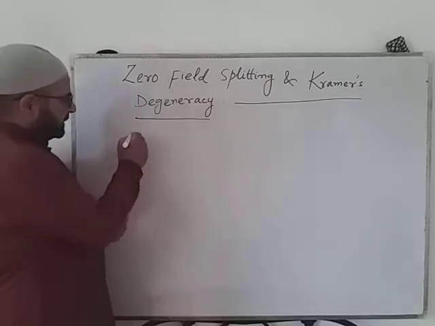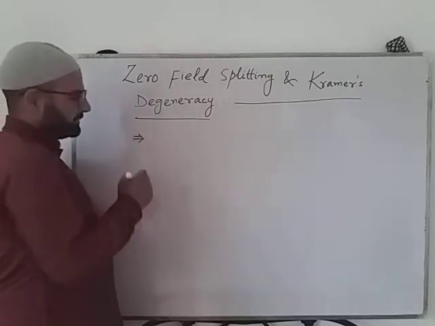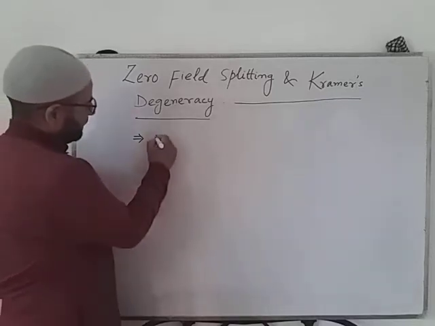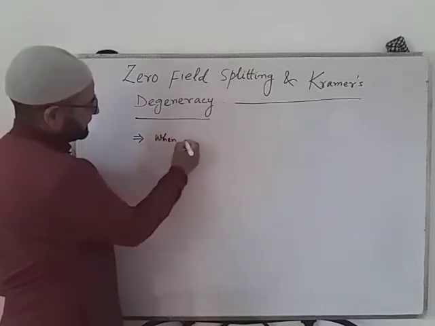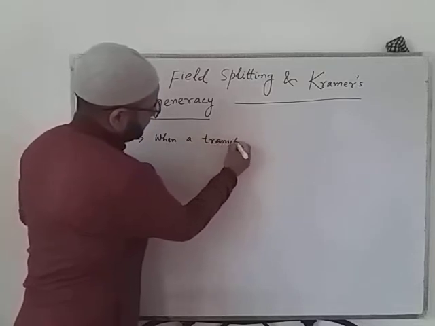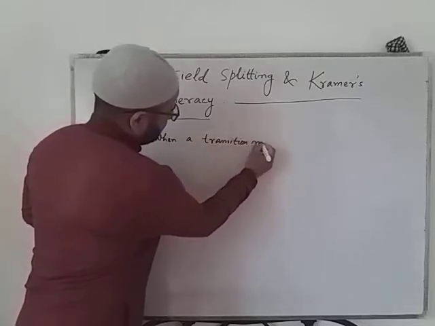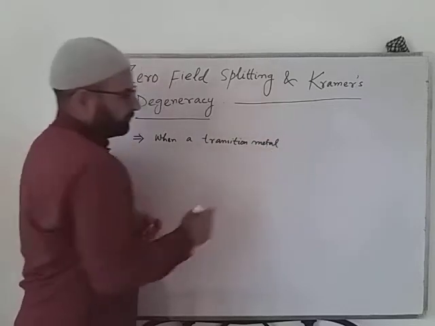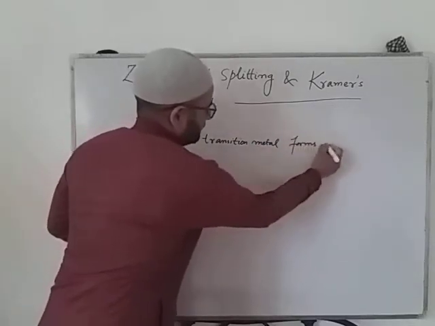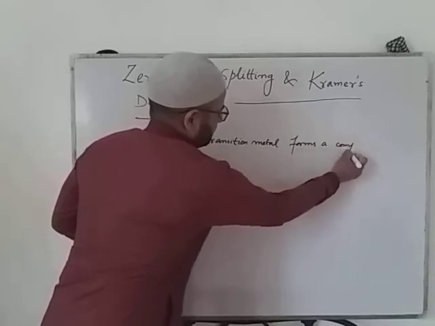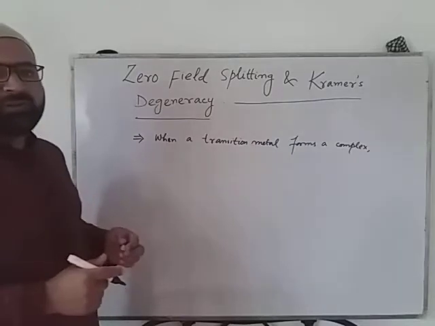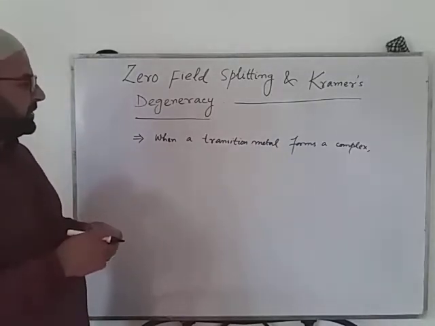We know that in the case of transition metal complexes, when a transition metal forms a complex with a ligand, what happens?